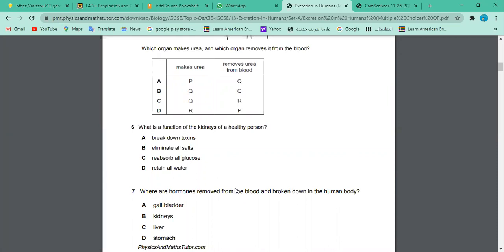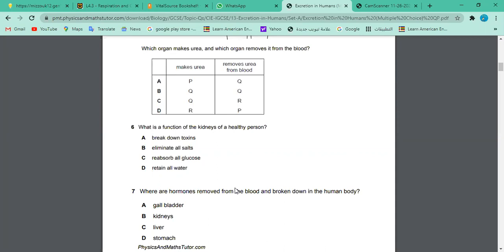Yes, Hala? The answer is C. Why C? Nabil answered A. Would you like to convince Nabil that the answer is not A, but rather C? Could you please explain a little? Glucose is only found in the urine of a person who suffers from diabetes. Thus, in a healthy person it won't be present. Then which organ is breaking down toxins?